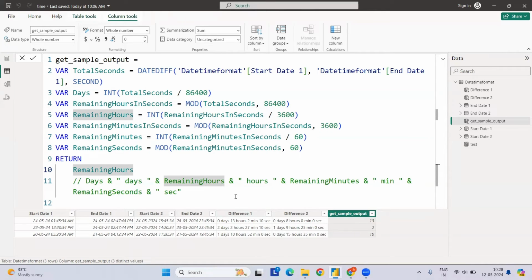How many minutes do we have? If you see here, that's why we have taken a very simple example. If you take 13 hours and there is a gap of 2 minutes, how did this 2 minutes actually come? It will be like 13 point something, right? So 13 point something corresponds to the 2 minutes, and we want that. Now whatever we have right now is minutes in seconds, remaining minutes in seconds. I will just click here first. Again, whatever we have in hours, if we divide by 60, it will correspond to hours.